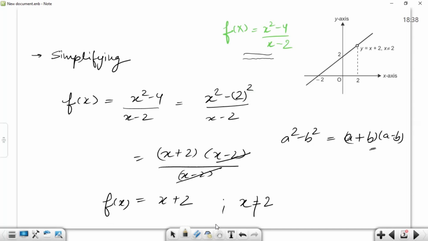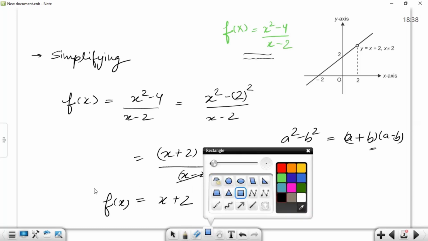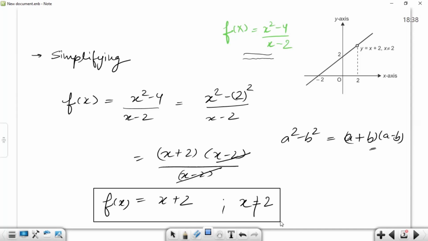If you have any doubt at any point of time, then please you can ask. Okay, this is our function now. Now we will check if the limit of this function exists at x equals 2, because we will not be able to find f of 2, as at 2 the value of the function will not exist.